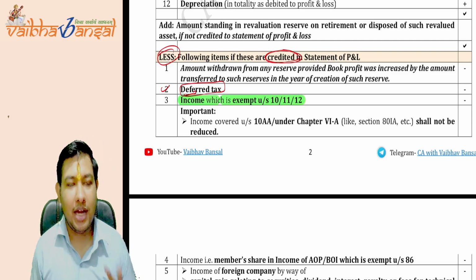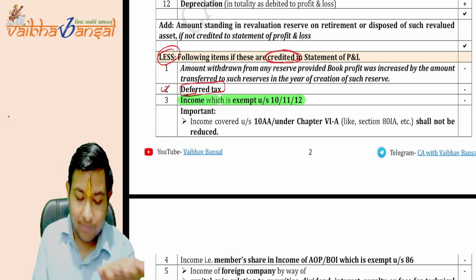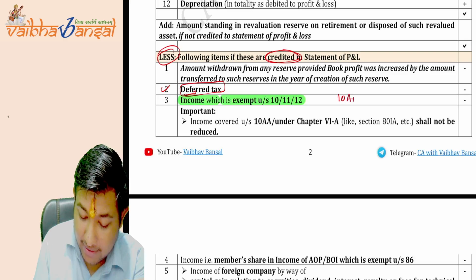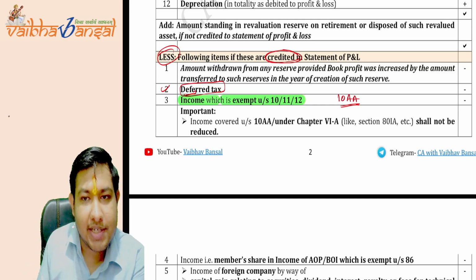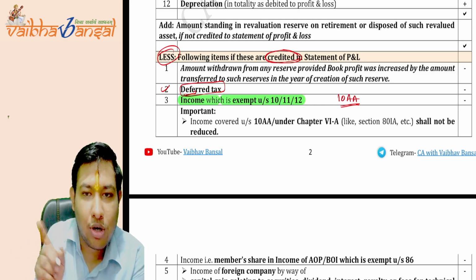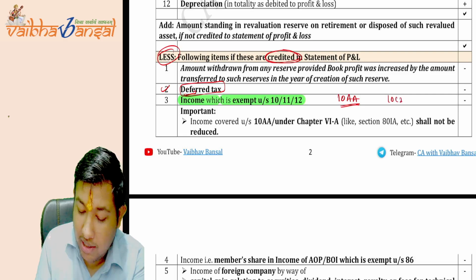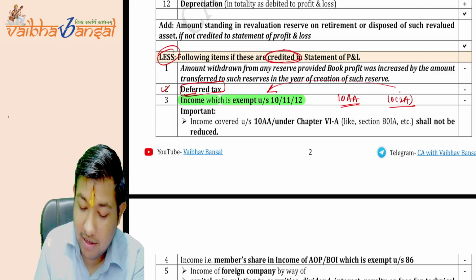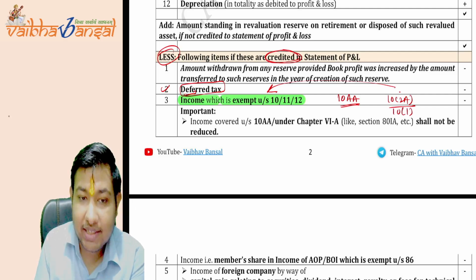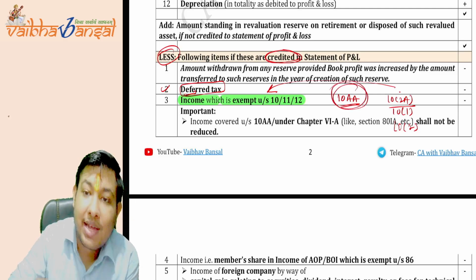Is this clear? Now, coming to the point: suppose there is section 10AA, does this come under section 10, or is it a separate section? It is a separate section. It does not come under section 10. Section 10(2A) is a section which comes under section 10. 10(1), the agriculture income, 10(2), these all are sections of section 10. Section 10AA is a separate section.